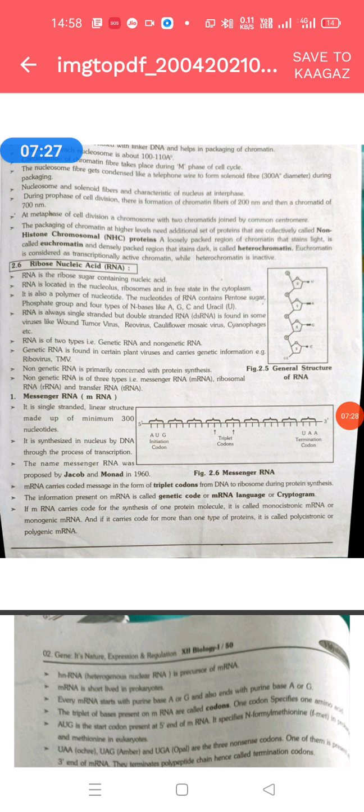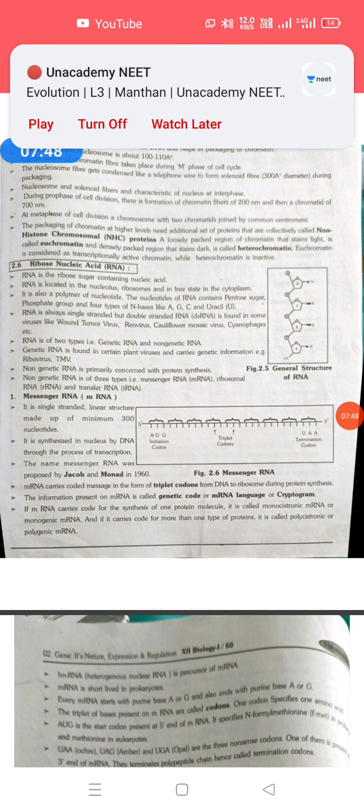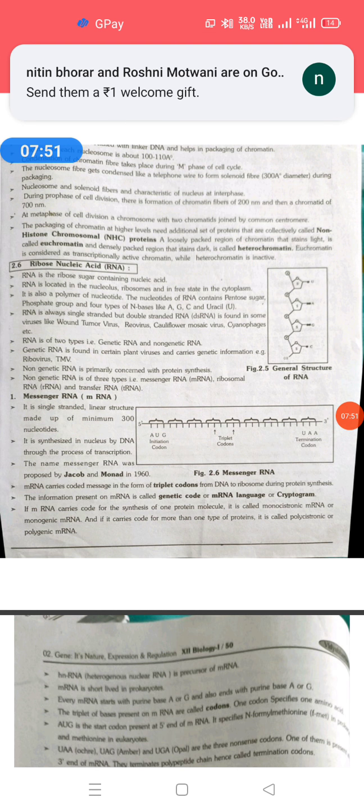So the molecular weight of ribosomal RNA ranges from 40,000 to over a million, and it constitutes about 80% of the total RNA. It means the percentage of ribosomal RNA is highest in total RNA, 80%. 3 to 5% is messenger RNA, whose molecular weight is 5 lakh. Here the molecular weight of ribosomal RNA is 40,000 to over a million. Then the last one, now we start the transfer RNA.